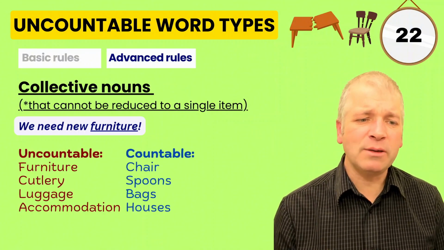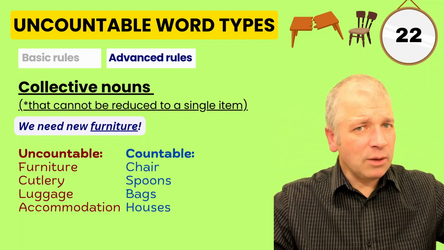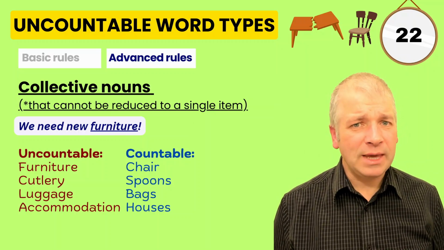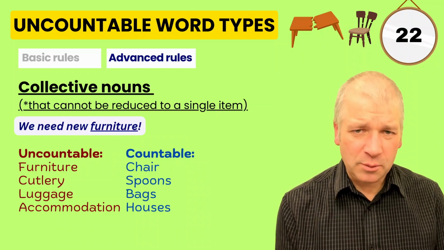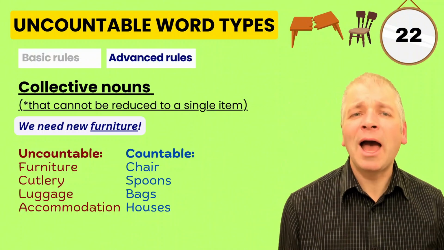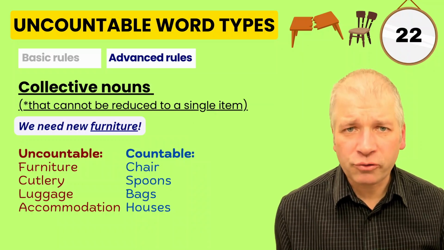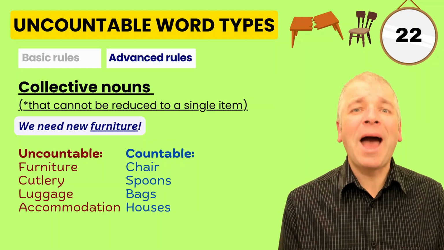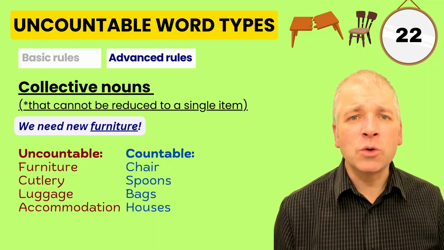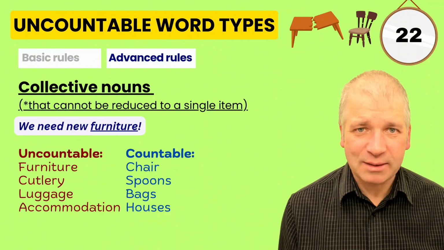And other nouns like this are cutlery. So uncountable. Cutlery would include all the different types of things you use to eat, but the individual items that you use to eat, such as spoons, are countable. Luggage describes all of the things that you have to carry your clothes or anything that you're taking on a trip, but the individual items of luggage are bags. And accommodation is all of the different places where you could stay. But the individual places are countable, such as houses are countable.